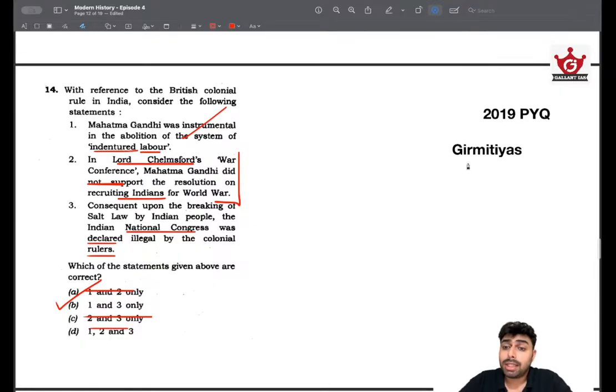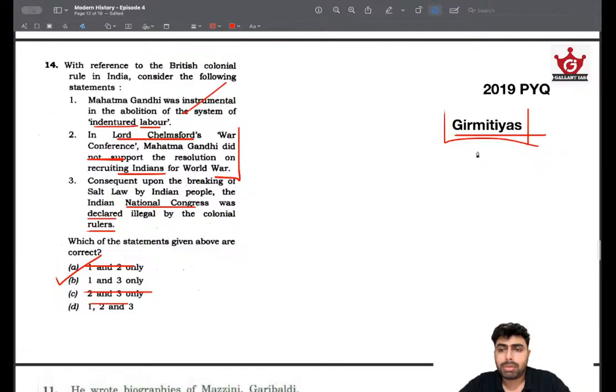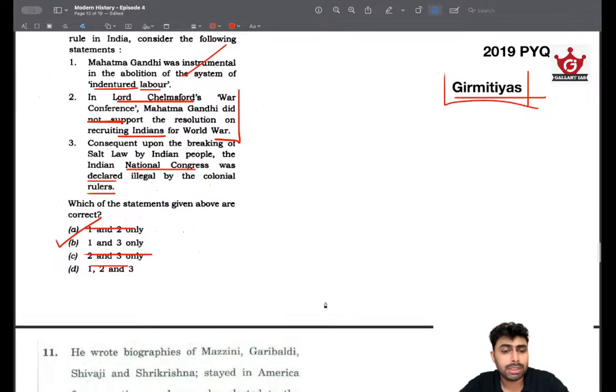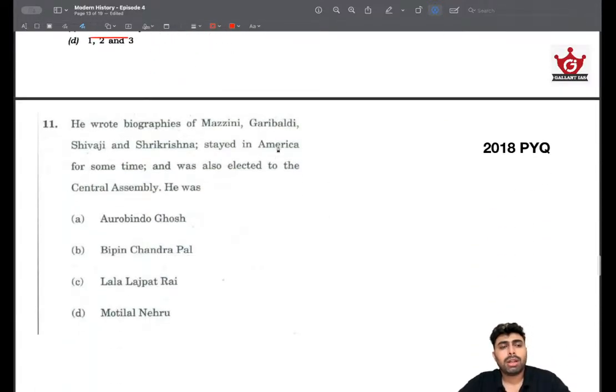That's all. And remember this, Girmitiyas are the indentured laborers taken to countries like Fiji, Mauritius, Madagascar, etc. So remember this name, Girmitiyas. Girmitiyas are the name of Indian indentured laborers. And Girmitiya countries are the countries that had the plantations where these laborers were taken to, like Mauritius, Fiji, South Africa, etc. And that's why we have a sizable population of people of Indian origin in countries like these, especially in Fiji.